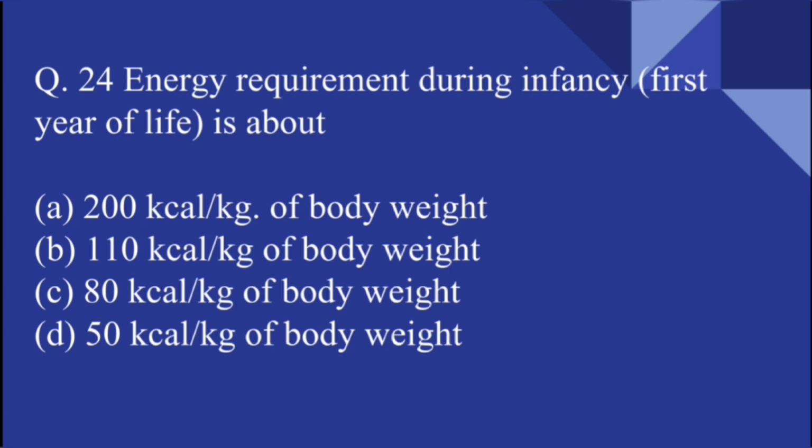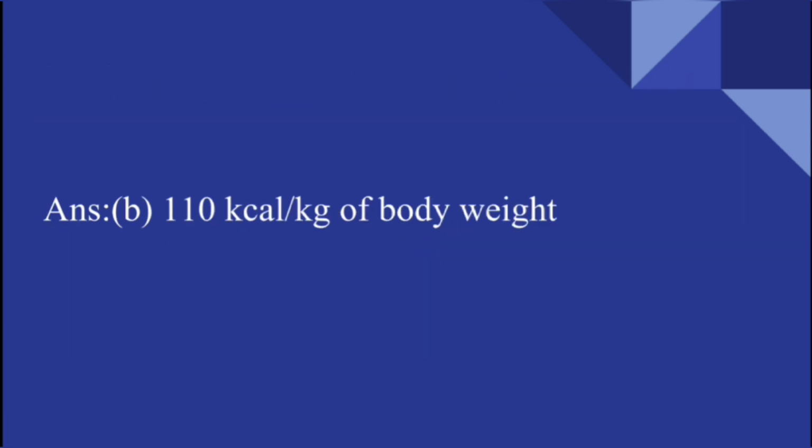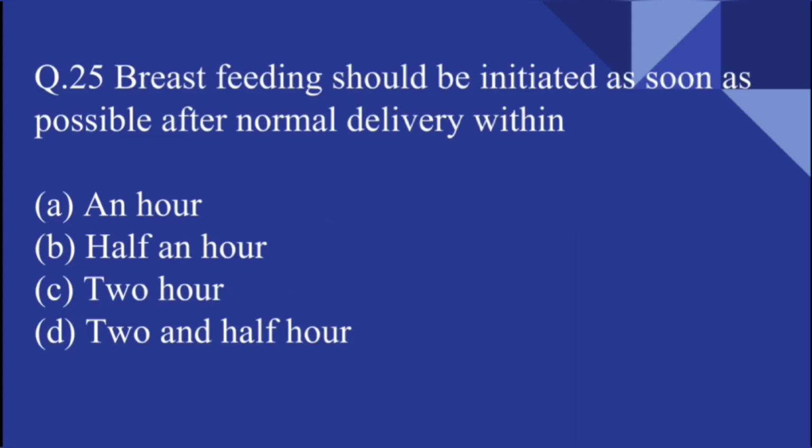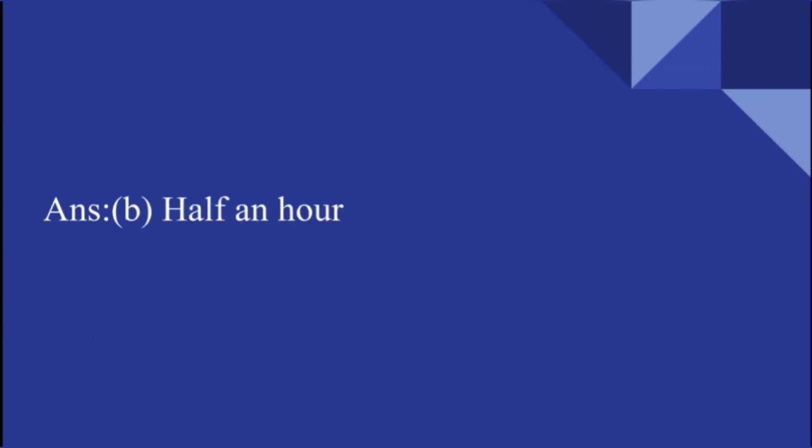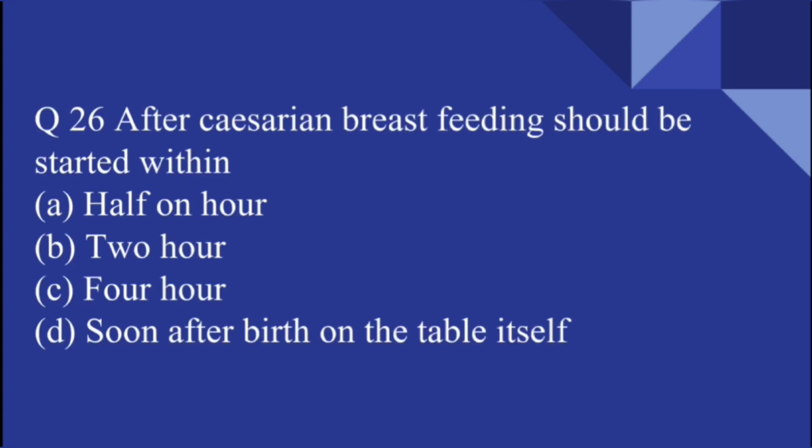Energy requirement during infancy, the first year of life, is about 200 kilocalorie per kg of body weight, 110 kilocalorie per kg of body weight, 80 kilocalorie per kg of body weight, or 50 kilocalorie per kg of body weight. Here the answer is 110 kilocalorie per kg body weight in infancy. Breastfeeding should be initiated as soon as possible after normal delivery: within an hour, within half an hour, 2 hours, or 2.5 hours. Here the answer is within half an hour.